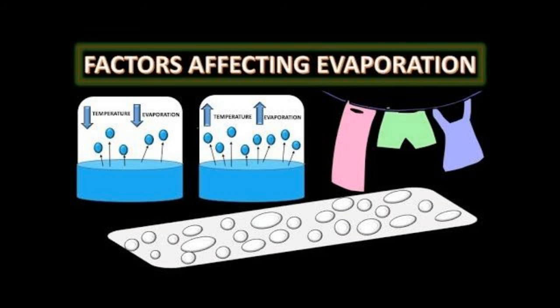Decrease in humidity. Humidity is the amount of water present in air. The air around us cannot hold more water vapor at a given temperature. If the amount of water in air is already high, the rate of evaporation decreases. An increase in wind speed: the particles of water vapor move away with the wind, decreasing the amount of water vapor in the surroundings. Thus, the rate of evaporation will increase.